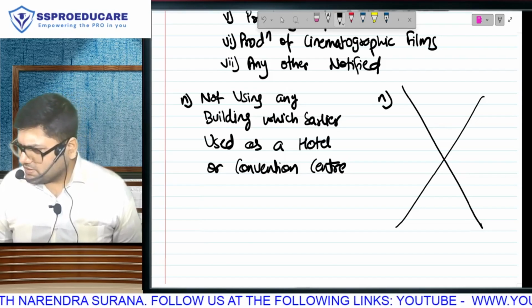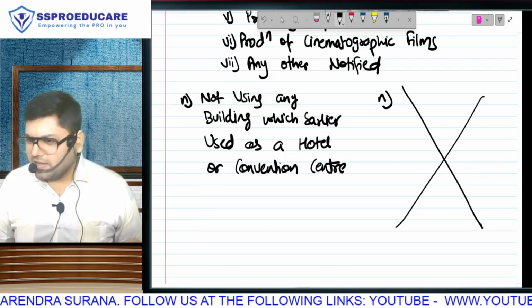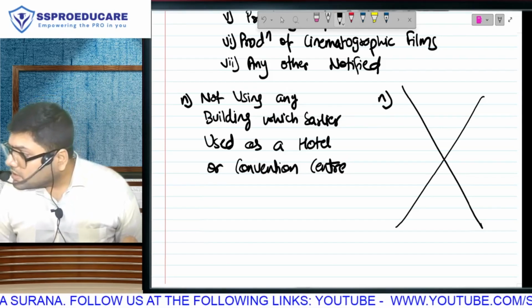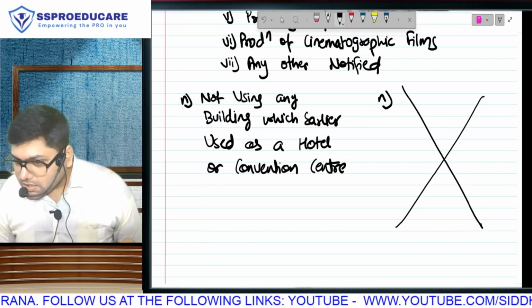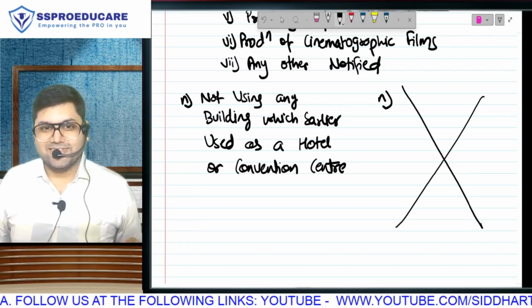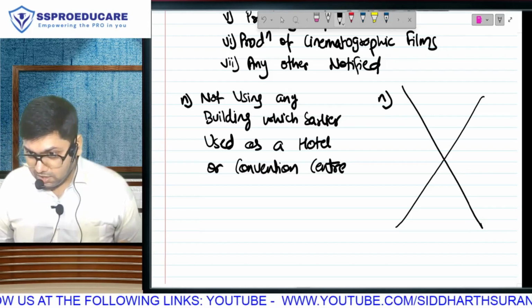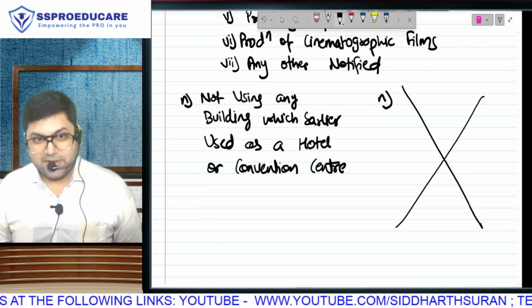Hotel, obviously, you know what it means. You know what is a convention center? Well, Geo World Convention Center, but what does that mean? Mall? No. Change the first alphabet.